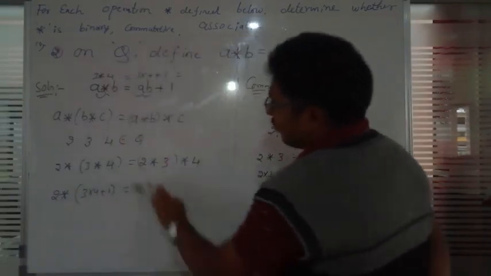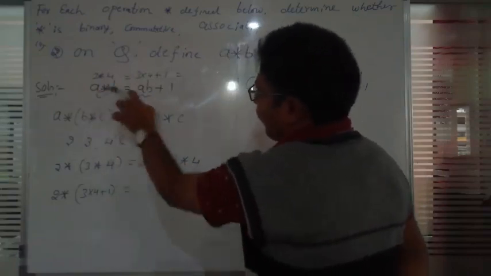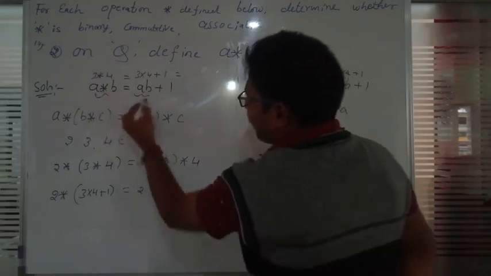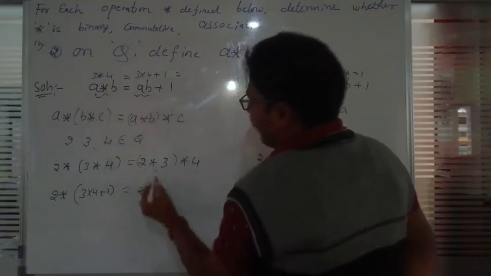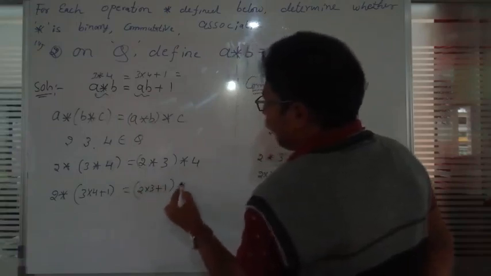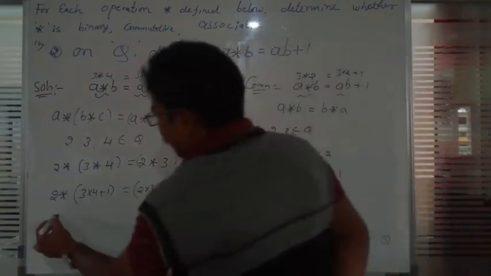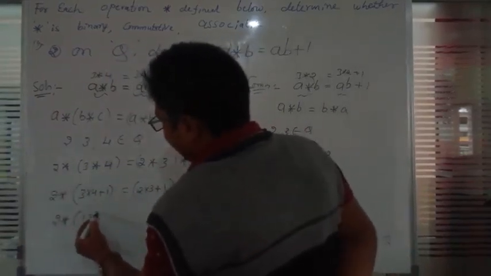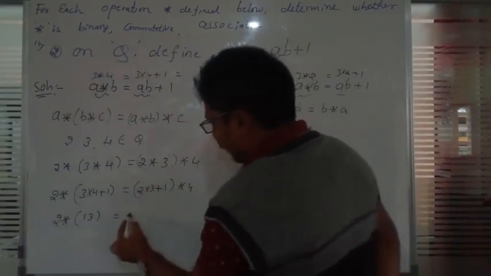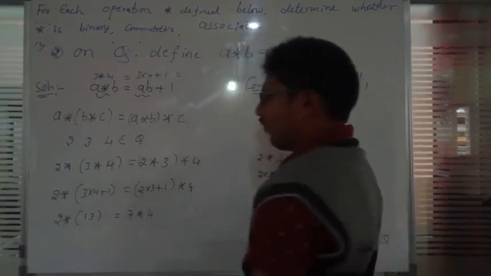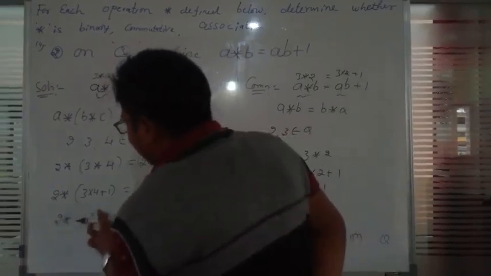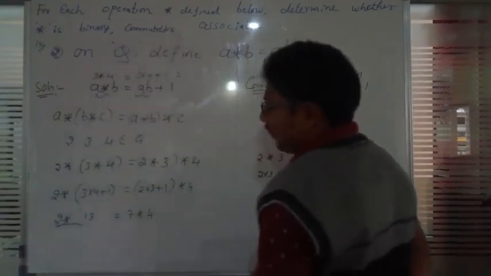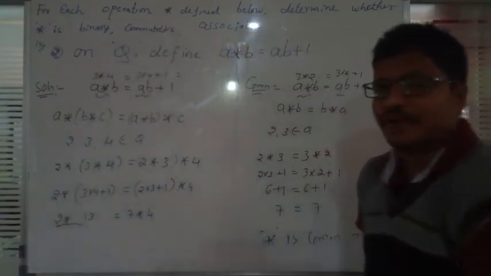And next, in the placement of a we keep 2, and in the placement of b we keep 3. So 2 star 3 into 4 is 12, 12 plus 1 is 13. On the other side, 2 into 3 is 6, 6 plus 1 is 7, star of 4. So again we should apply the definition, a star b equal to ab plus 1, between these two numbers. 2 star 3, what happens?